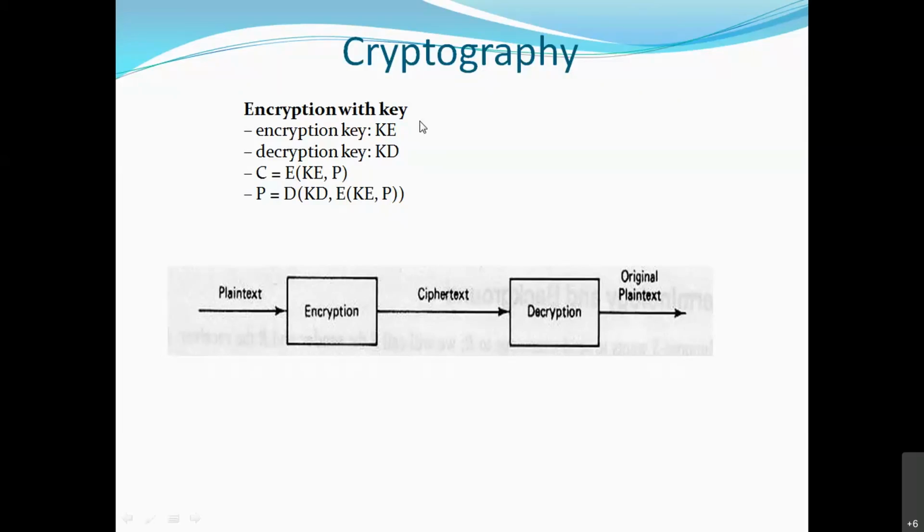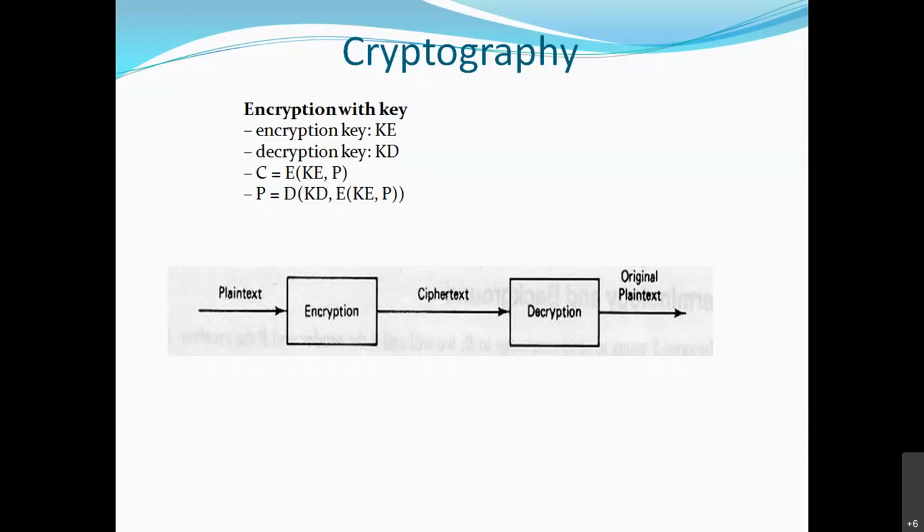Okay, so K is what? Key, that is the encryption key. KD is what? Decryption key. Now you can see the statement C is equal to E in brackets K comma P. Can you tell me what it is? Now you cannot tell, but okay, at least listen to what I'm saying. P is what here? Plain text.